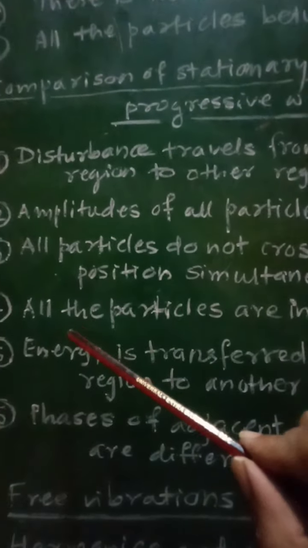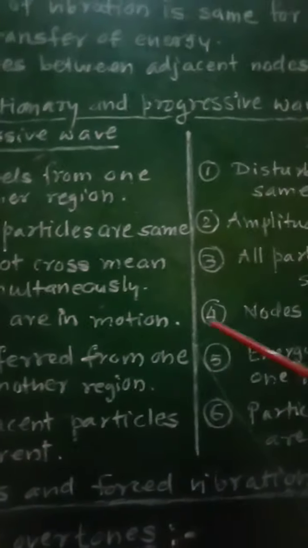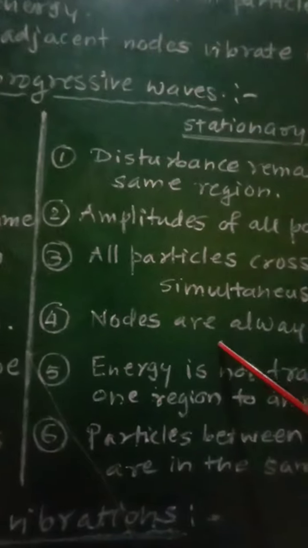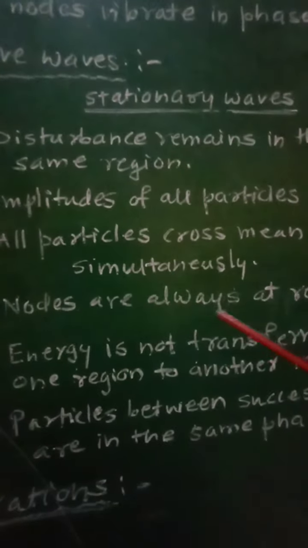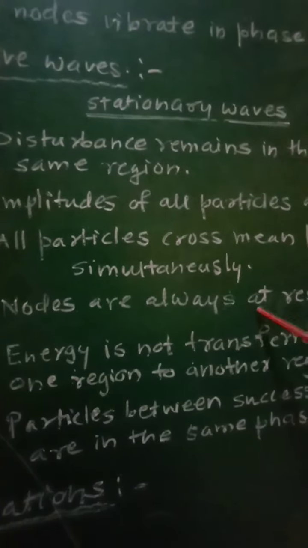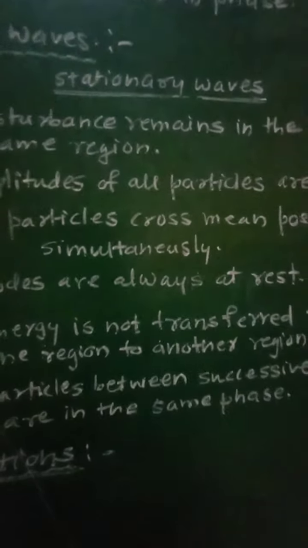Fourth point, in case of progressive waves, all the particles are in motion, while in case of stationary waves, nodes are always at rest. That is, the points at the nodes are always at rest.